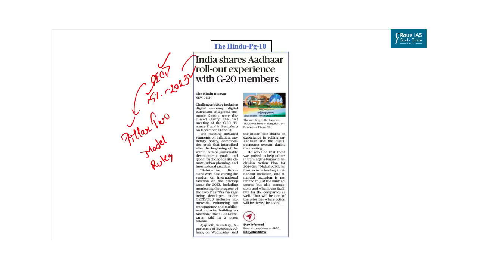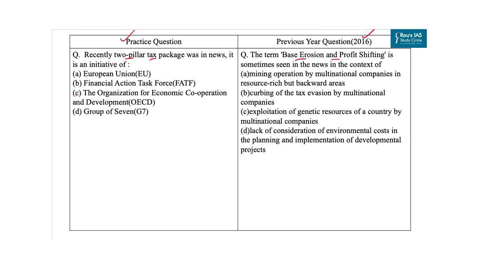The new Pillar 2 model rules provide governments a precise template for taking forward the two-pillar solution to address the tax challenges arising from digitalization and globalization of the economy, agreed in October 2021 by 137 countries and jurisdictions under the OECD G20 Inclusive Framework on Base Erosion and Profit Shifting, that is BEPS. Now, you know the answer of this question, that two-pillar tax package is an initiative of Organisation for Economic Cooperation and Development, that is OECD. So our answer is option C. Answer of this PYQ is option B.